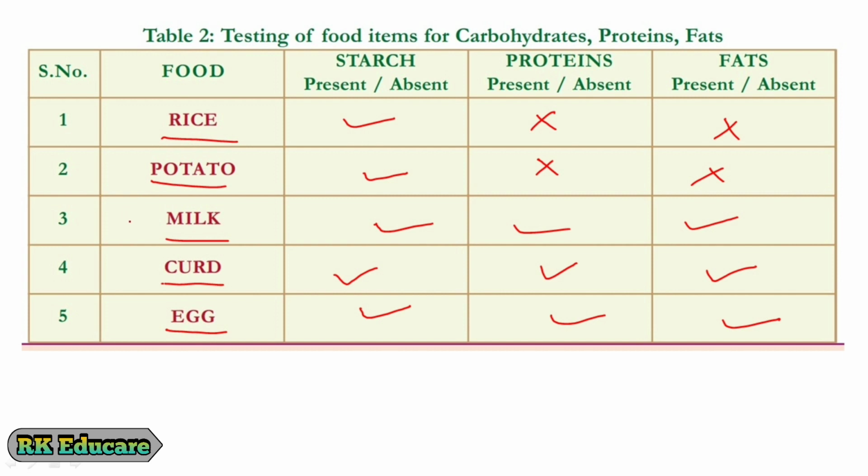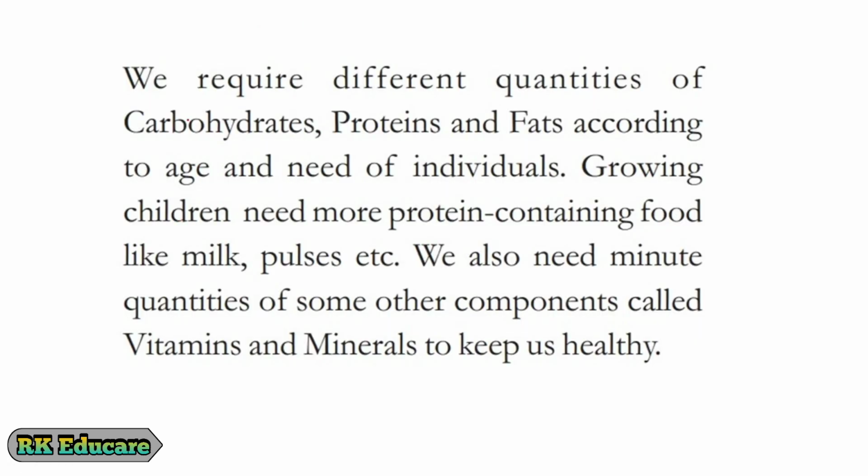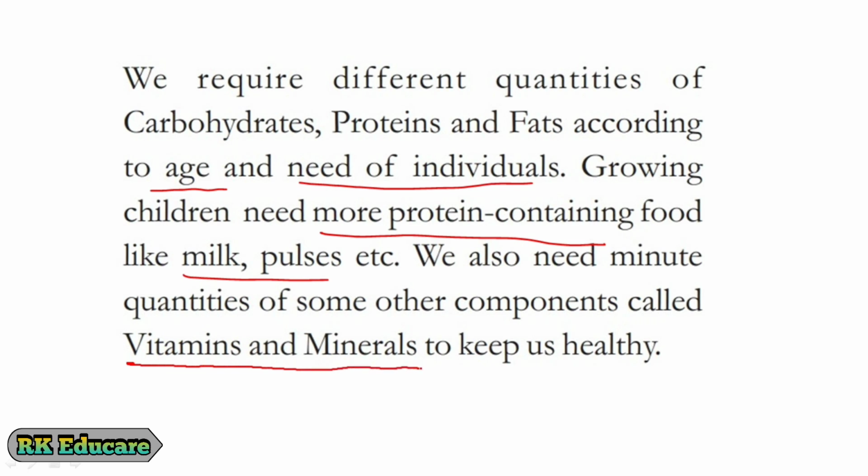Some food items contain all these nutrients in required proportions. We require different quantities of carbohydrates, proteins and fats according to age and need of individuals. Growing children need more protein containing food like milk, pulses, etc. We also need minute quantities of other components called vitamins and minerals to keep us healthy.